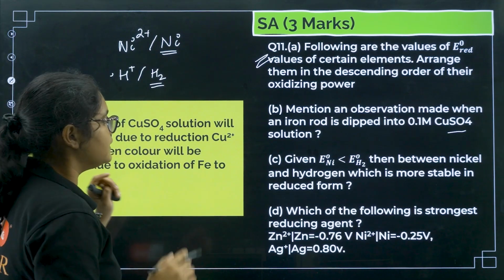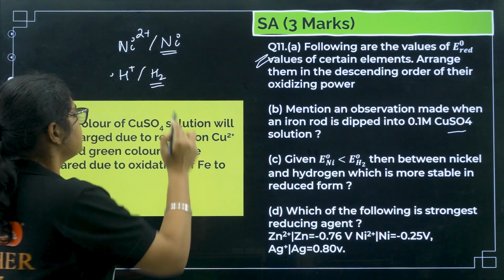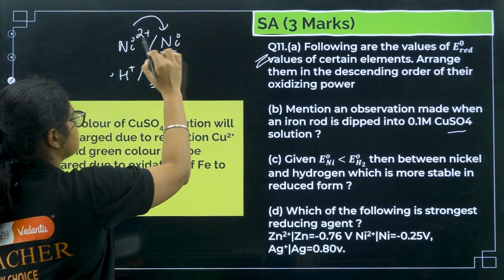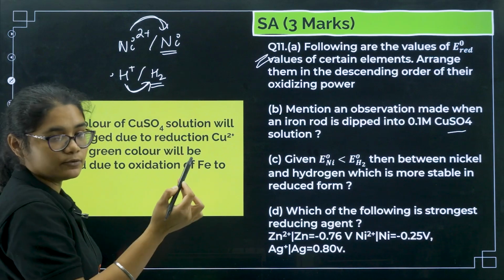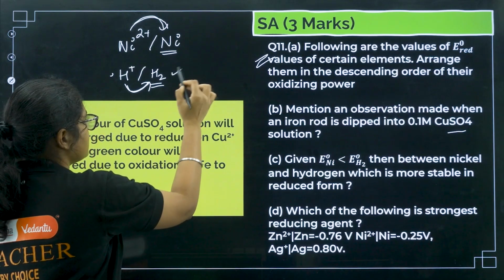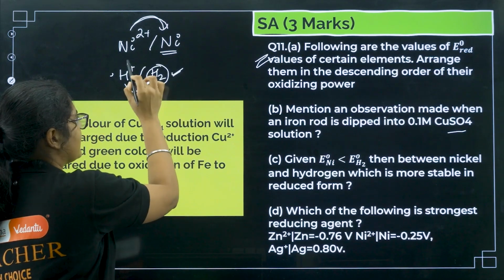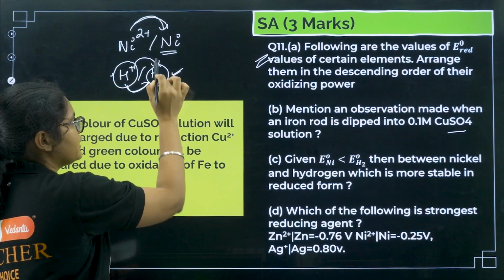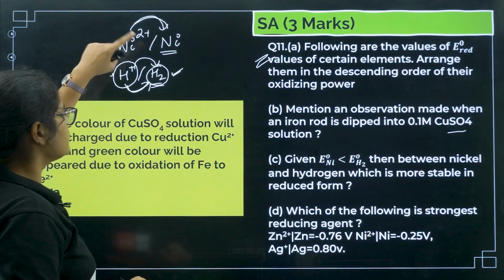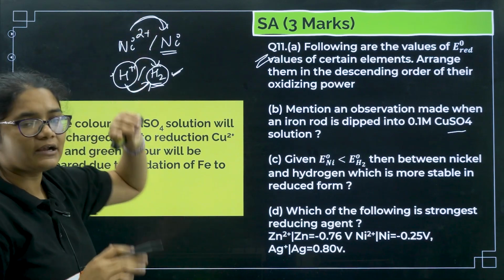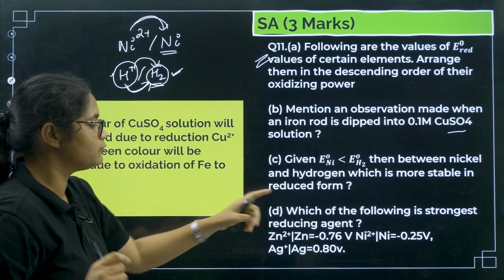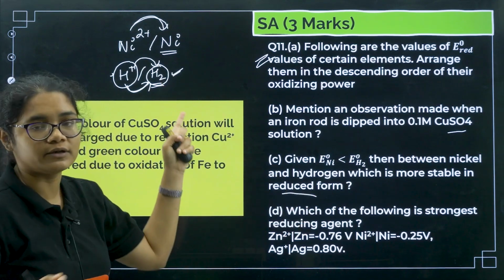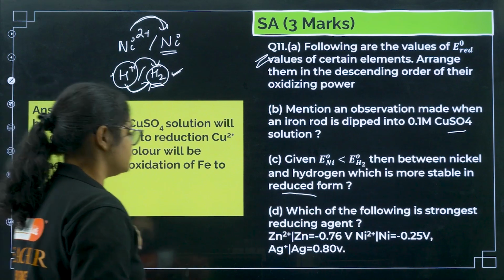Nickel's reduction value is less, means the conversion is of a lesser value, and this one is a higher value. Then H+ is unstable, so it wants to get reduced to H2. But Ni2+ is stable, so it doesn't want to get reduced to Ni. So H2 will be more stable in the reduced form.